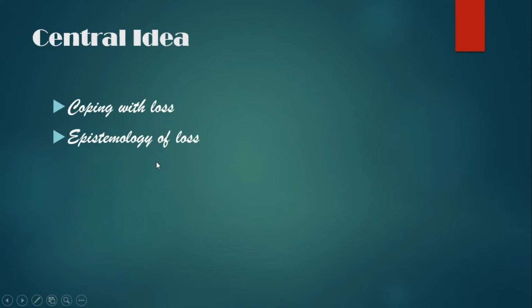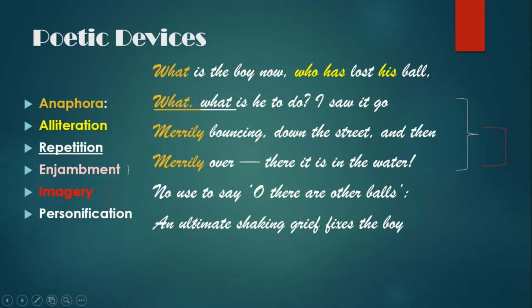Coming to the poetic devices. As we have divided the poem into 3 parts, let's look at the first part, the first 6 lines. So there's anaphora. Anaphora is repetition of the first word of consecutive lines. So we see in the first and second line, the word what is repeated. What is a boy now? And in the second line, what is he to do? Also in the third and fourth line, the word merrily is repeated. Merrily bouncing, merrily over. So that is anaphora.